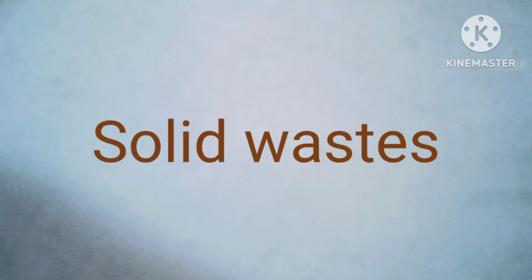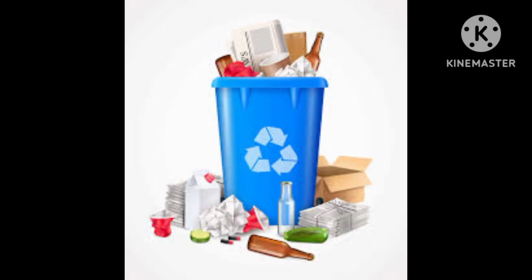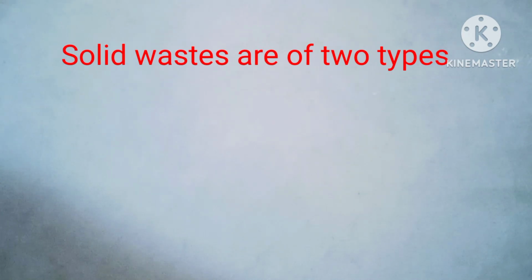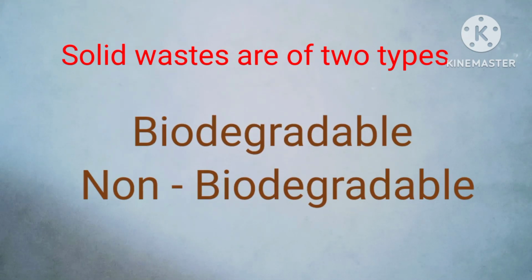Solid wastes. We can see the solid waste in our homes, schools, industries and agriculture fields. The waste which is produced in our homes is commonly called garbage. We can see fruit and vegetable peels, metallic items and plastic bags. These are examples of waste in our homes. This solid waste is divided into two types, that is biodegradable and non-biodegradable. Let us study one by one.